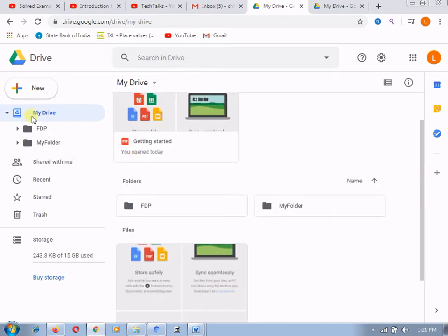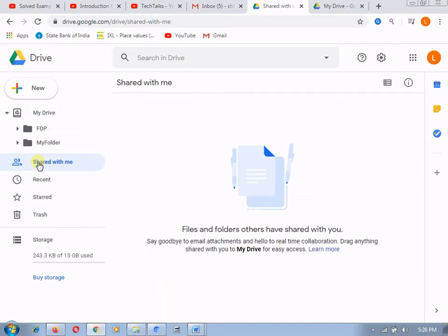Here different things are there, like Shared with me. Currently there is no document which is shared with me, but the documents that a person shares with you, you can see over here. In this panel you can see the things which are shared by another person with you, and this will give you a shortcut to access all those documents. That may be any document, a sheet, a slide, or a folder. All those things you can access with the tab Shared with me.